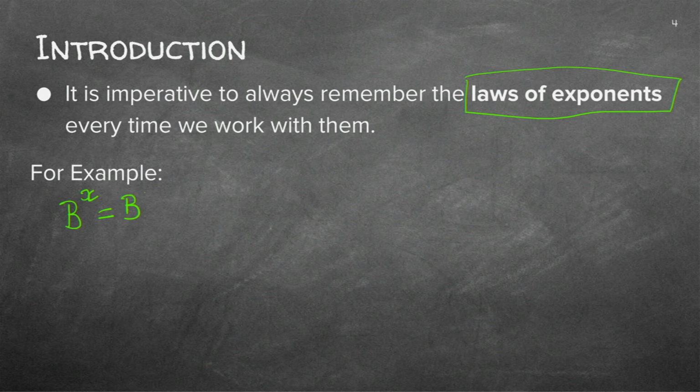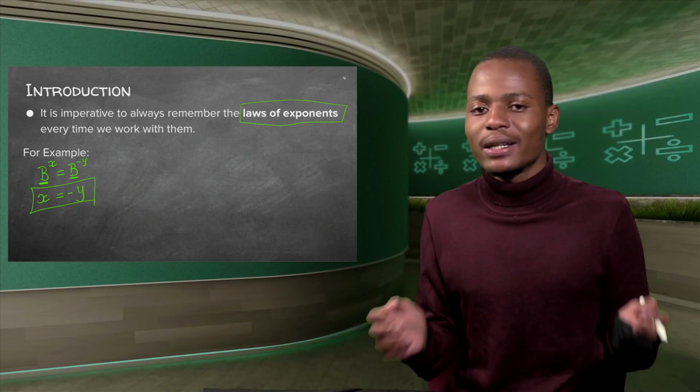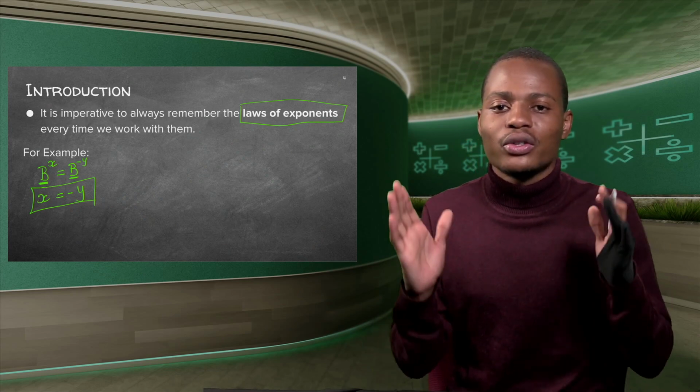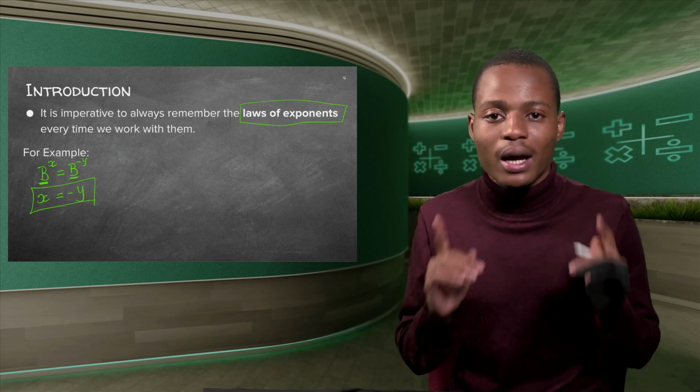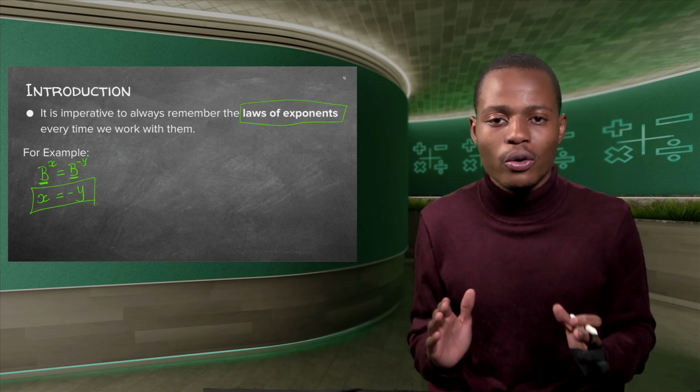If you have negative y instead, that simply means you have b and b, so you simply have x equal to negative y. Same base, equate the exponents. Whether the exponent is negative or positive, just equate the exponents, under the condition that you have the same bases, guys. Always remember the rules.